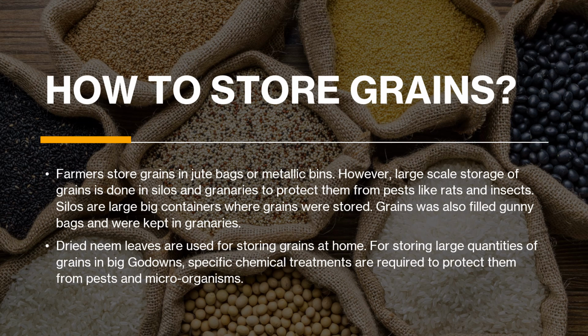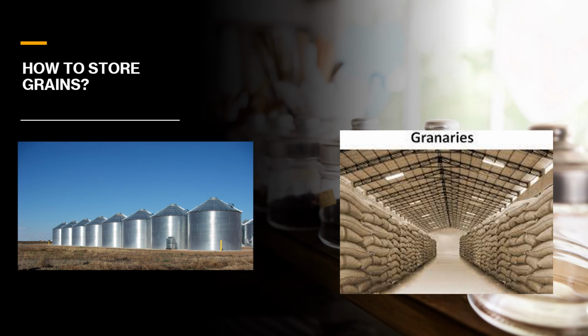Dried neem leaves are used for storing grains at home because they don't have the facility to store in silos or granaries. For storing large quantities of grains in a godown, specific chemical treatments are required to protect them from pests and microorganisms. So this is a silo, as you can see, these are very, very big, large containers. And these are granaries. Granaries are fully filled with gunny bags, here you can see, which are filled with grains.